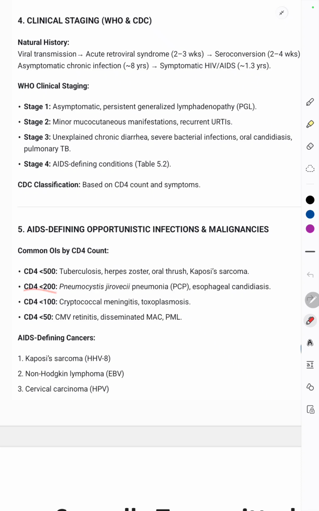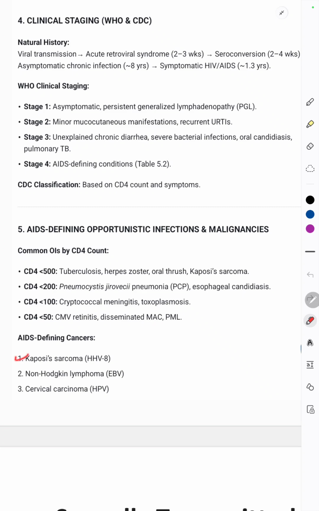If the CD4 count falls to less than 200, then we have the pneumocystis jirovecii pneumonia and esophageal candidiasis. A count of less than 500 will lead to oral candidiasis, while over here it will lead to esophageal candidiasis. A count of less than 100 will lead to cryptococcal meningitis and toxoplasmosis. Less than 50 will lead to cytomegalovirus infections, CMV retinitis, and disseminated MAC infection, that is Mycobacterium avium complex.